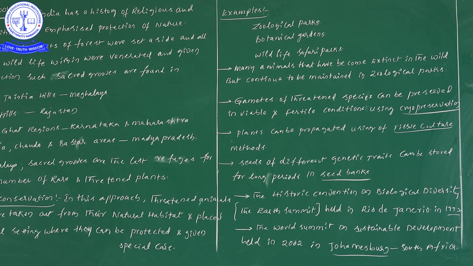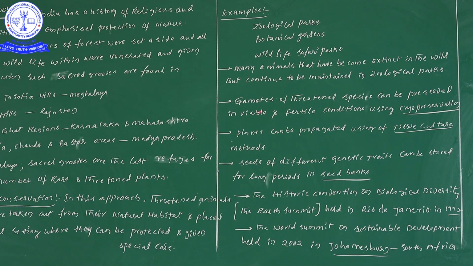Means we will be creating some kind of artificial conditions for giving protection to animals as well as plants. So what are the examples we are discussing? First one is wildlife safari park. Why? Because in in situ conservation we have taken wildlife sanctuaries. So here, wildlife safari park definitely confuses you, so don't get confused here. Next, botanical gardens and zoological parks. In zoological parks, definitely the endangered animals can be protected.